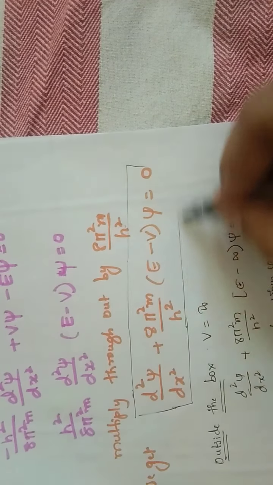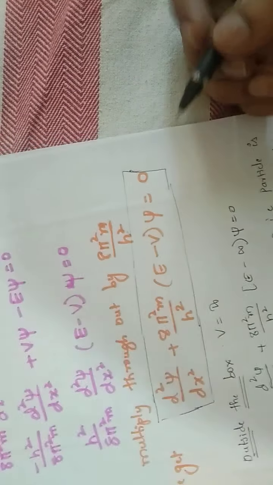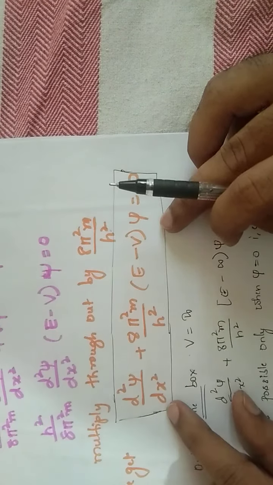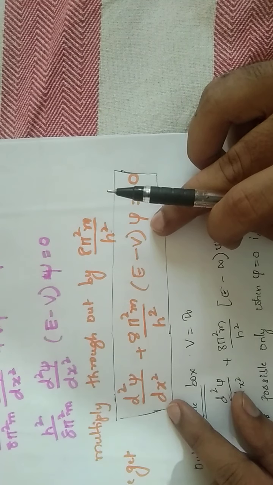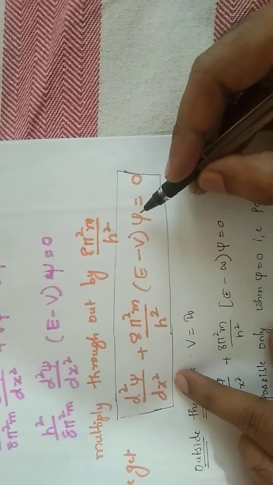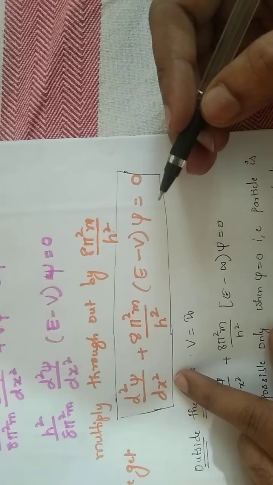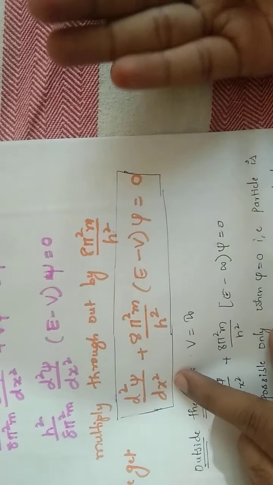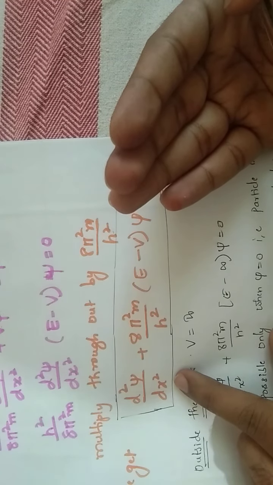This is the solution. Now, we know the property of wave functions that we have studied: when an operator operates on a wave function, it generates a wave function along with its eigenvalue, right?